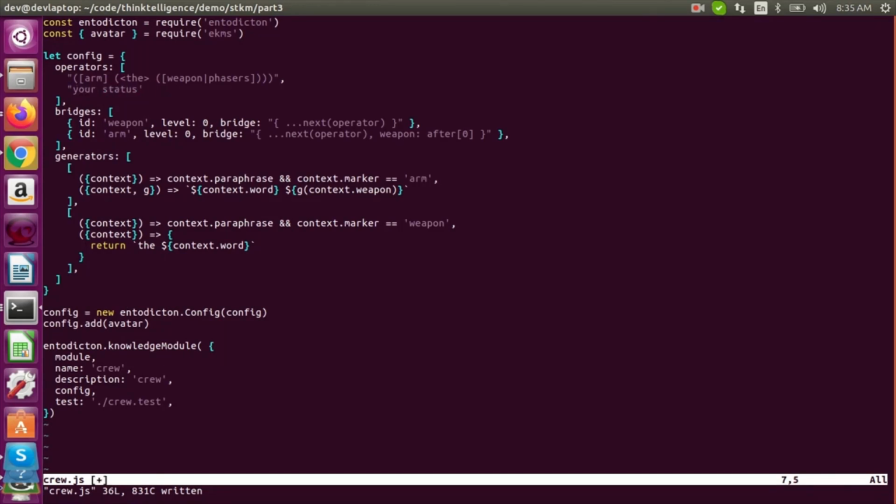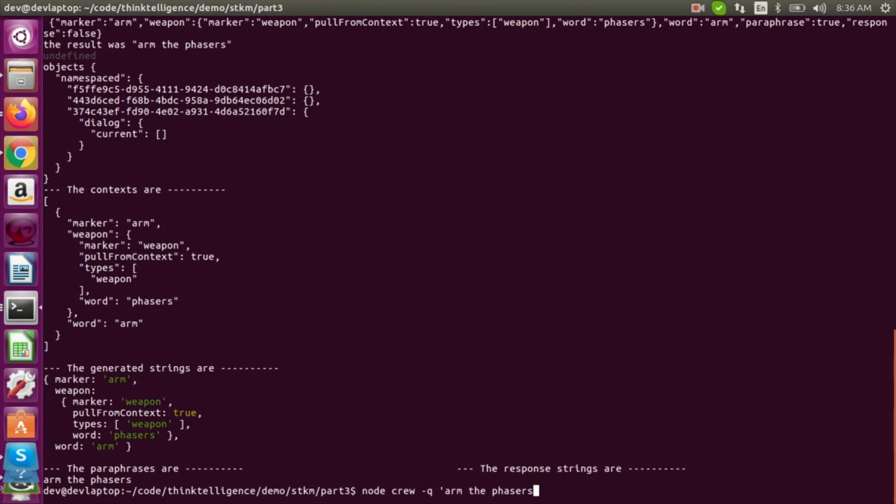So the first step is to mark off the operators. Status is going to be our concept. I'm just going to let the word status map to the operator status, and then that's going to be the argument of your. Your is a pass-through operator, so we'll mark that all off. So we got what is your status. Let's give that a run and see what happens. We'll just do your status to start with. I can do what is later.